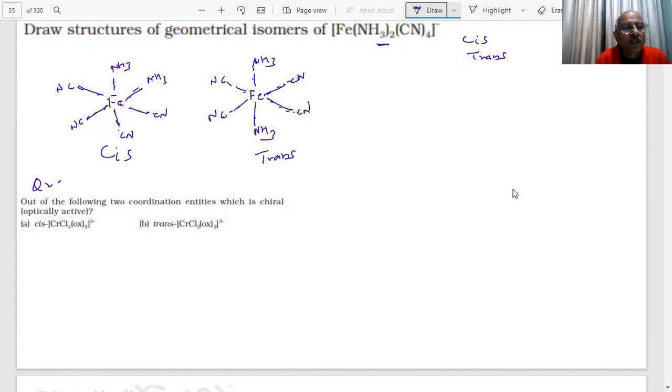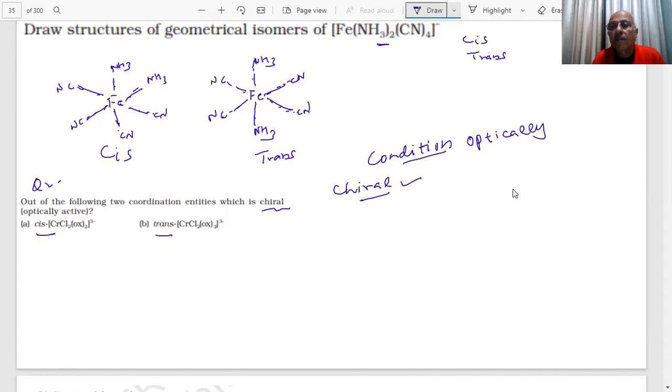Question 2. Which out of the following two coordination entities is chiral and optically active? One is the cis form, the other is trans, which will be chiral. Thus, a chiral molecule will be optically active. The condition for a molecule to be optically active is that the molecule should be chiral. If the molecule is chiral, the compound will be optically active, students. So out of the two, which is optically active?